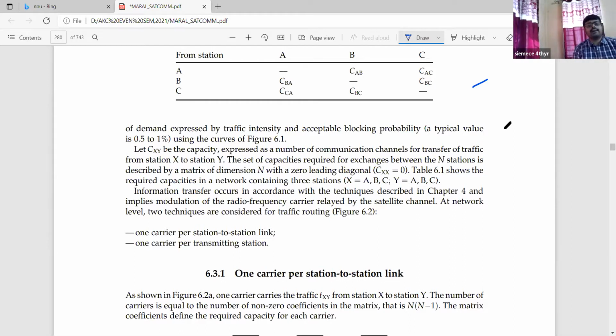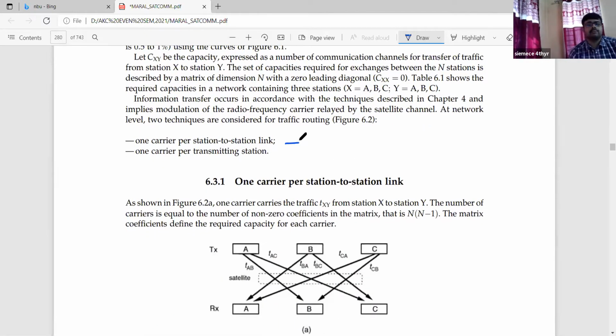Information transfers occur according to the techniques described in the chapter mentioned in the Maharaj book. In our network theory book also we have studied these things. So what will be the execution, what are the steps that we have to follow? It implies modulation to the radio frequency carrier relayed by the satellite channel. At network level, 2 techniques are considered for traffic routing. One is one carrier per station to station link. The second is one carrier per transmitting station. So 2 different formats we are adopting here.